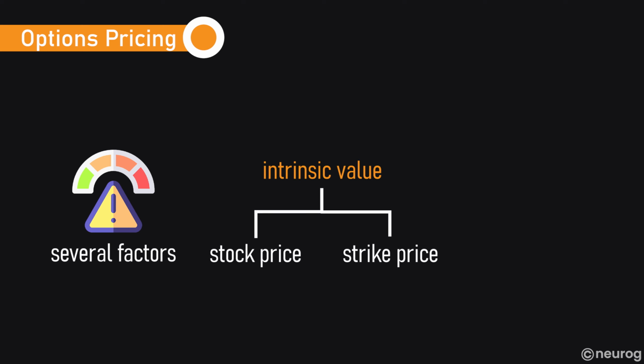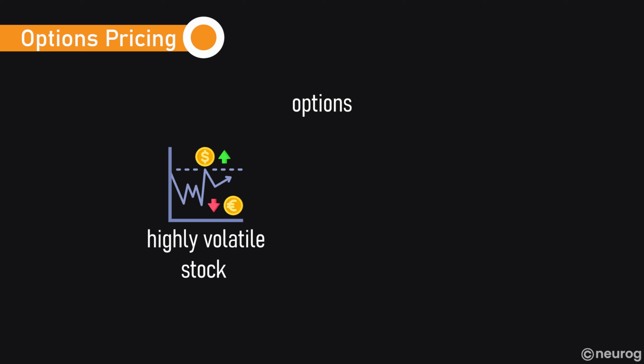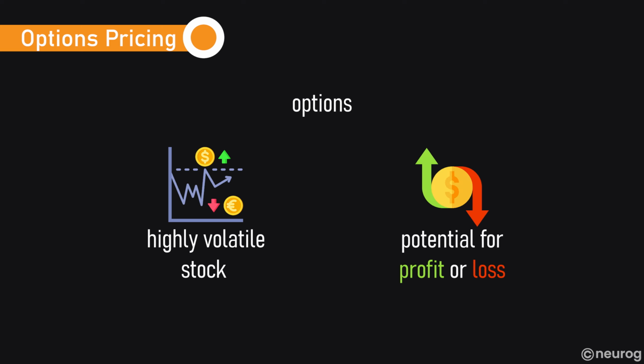Options pricing is influenced by several factors. Intrinsic value is the difference between the stock price and the strike price. Time value is based on the expiration date. Volatility of the underlying asset and current interest rates also play a role in determining an option's premium. For example, options on a highly volatile stock are typically more expensive due to the greater potential for profit or loss.